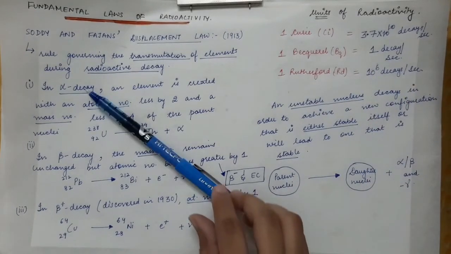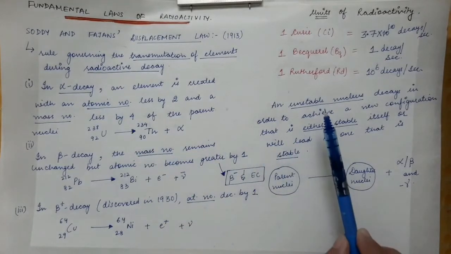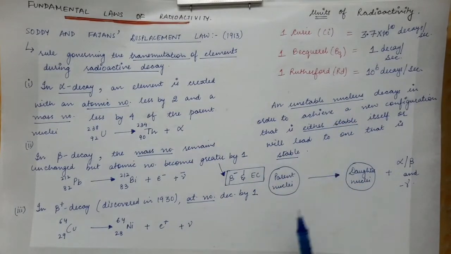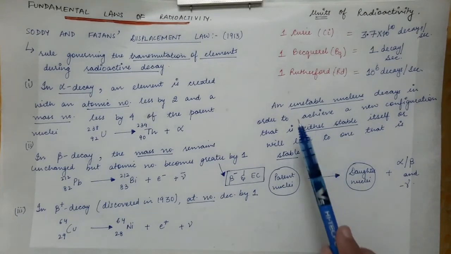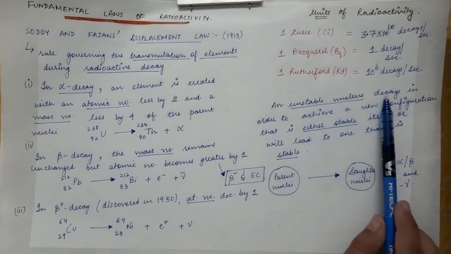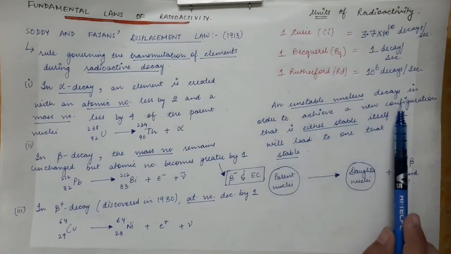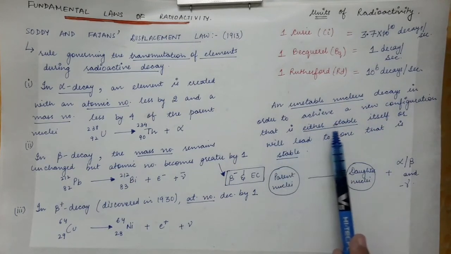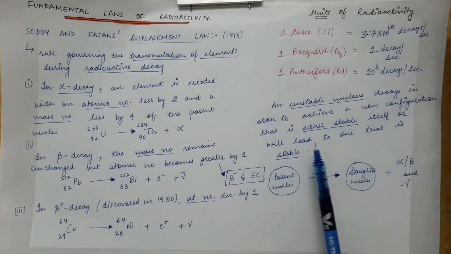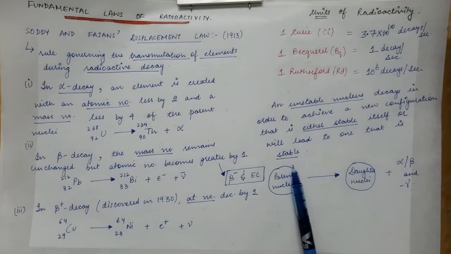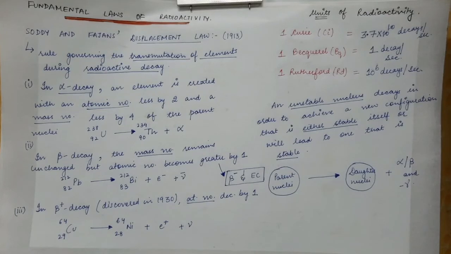Now what is the reason why a nucleus decays to another nucleus? Here we have shown a parent nucleus decaying to another daughter nuclei. So what is the reason? An unstable nucleus decays in order to achieve a new configuration which is either stable or will lead to one that is stable. So the main reason for any nucleus to decay into another nuclei is to achieve stability.